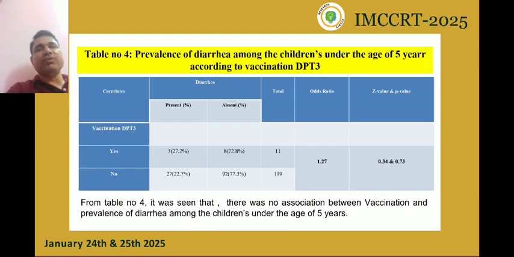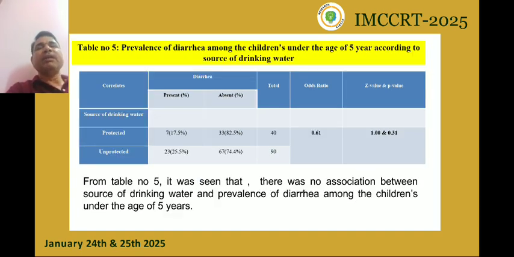Table number 4. Prevalence of diarrhea among the children under the age of 5 years according to vaccination, DPT3. From table number 4, it was seen that there was no association between vaccination and prevalence of diarrhea. Table number 5. Prevalence of diarrhea according to source of drinking water.